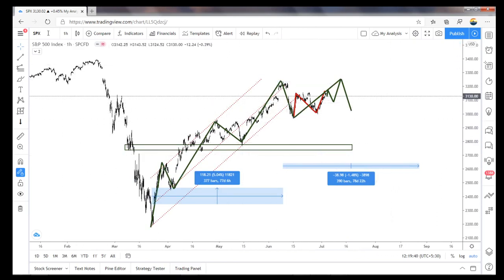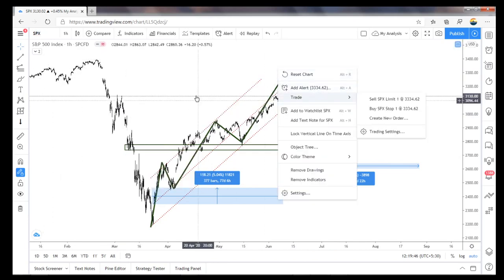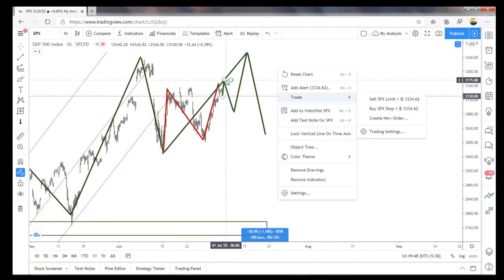So this is my view. For this week I'm expecting it's not a completed 5-wave structure, so one more high is possible for 3190, and then we have to watch this zone, whether ABC is over, or whether it is a W X ABC, a 5-wave structure. So that is the thing we have to watch here.